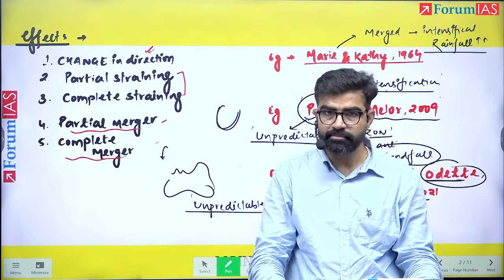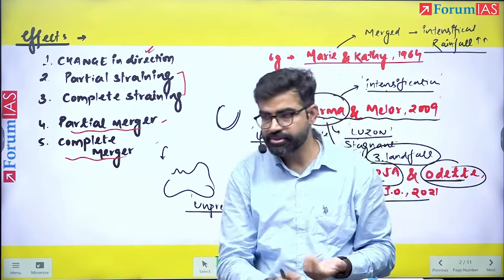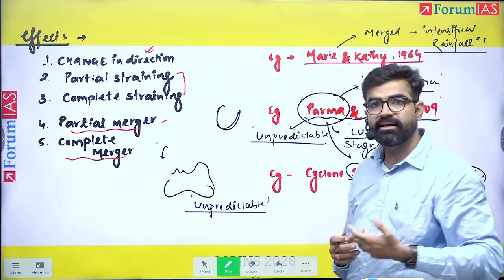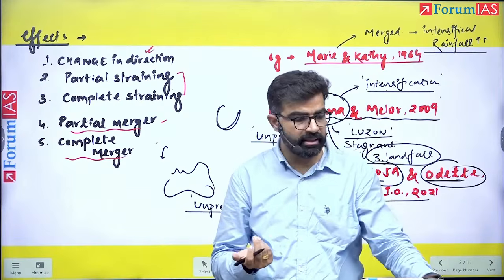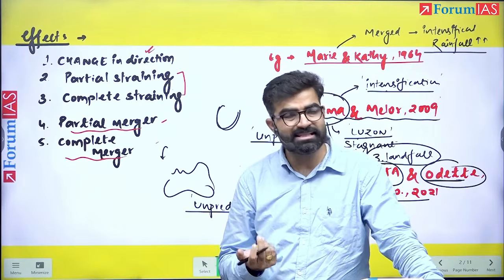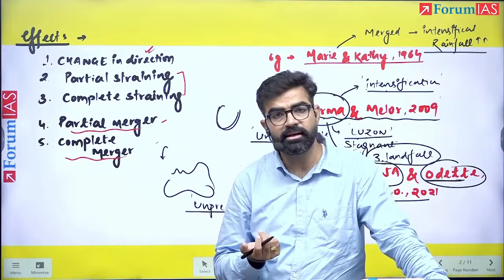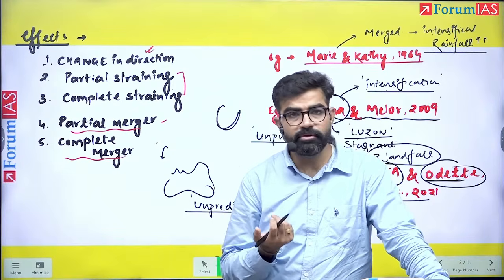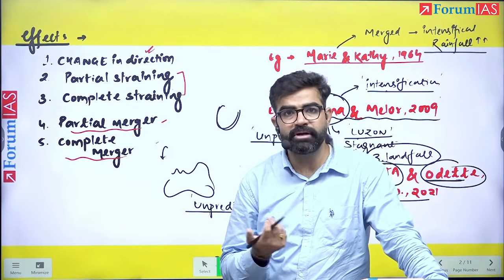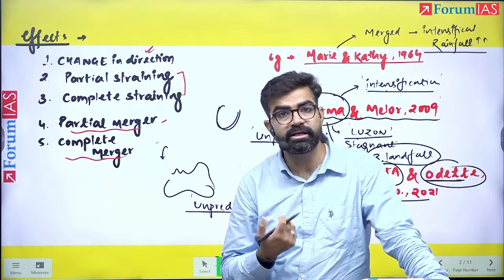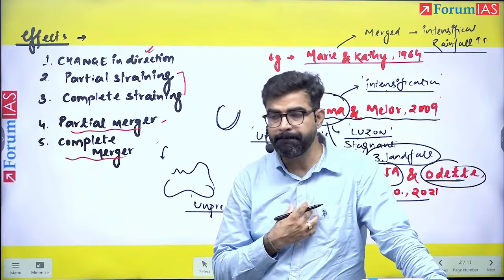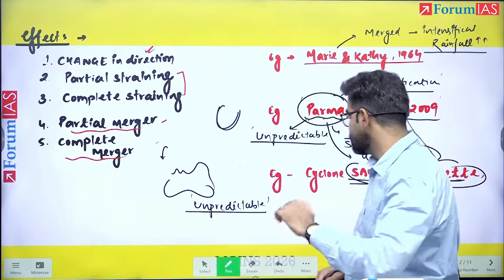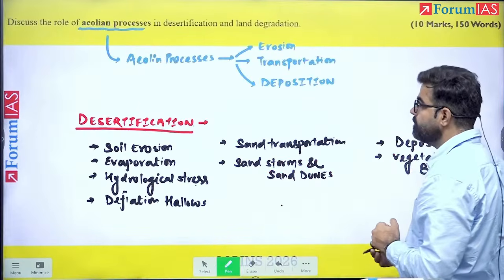Okay, that is it for the first question. In the last, you can say that with the Fujiwara effect, many times the intensity of the cyclone and its unpredictable behavior cause a lot of damage. It becomes very difficult for the early warning system also, because you cannot predict the path. Okay, that is it. The next question, what is the next question?